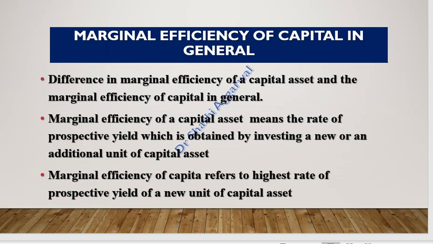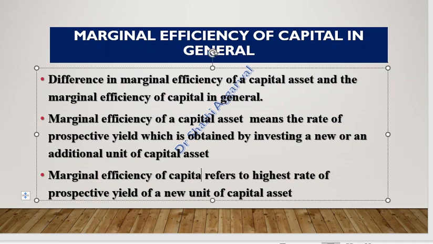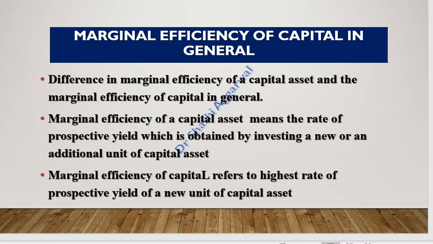But when we talk about it in general, because when we want to invest there are so many options, definitely we select that option which gives us the maximum profit, maximum return. So marginal efficiency of capital in general refers to the highest rate of prospective yield of a new unit of a capital asset.